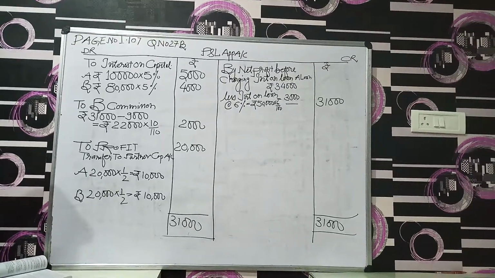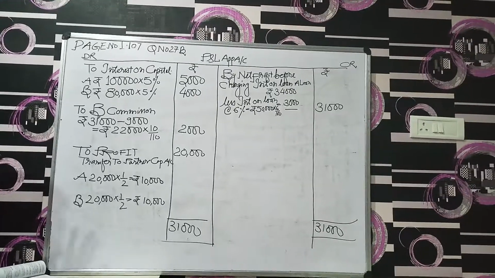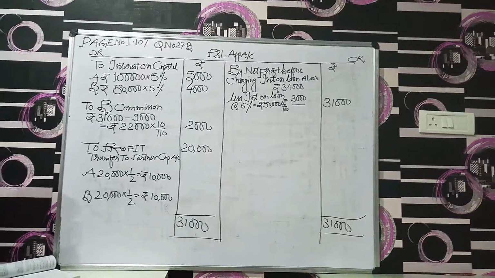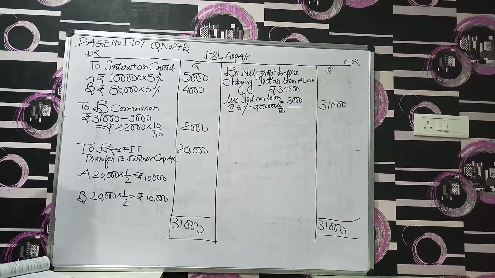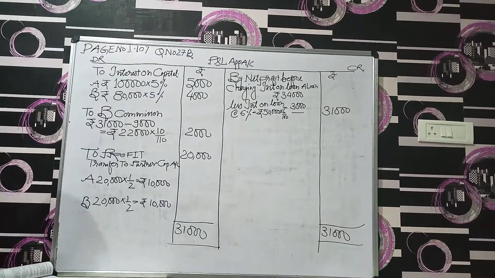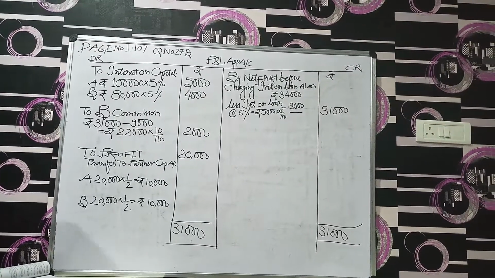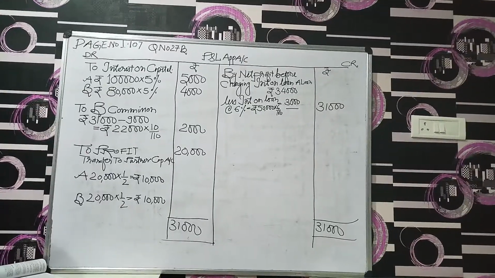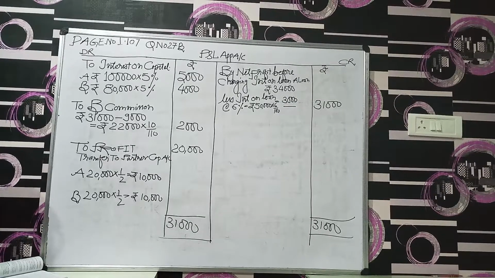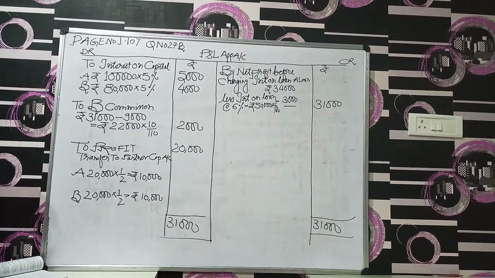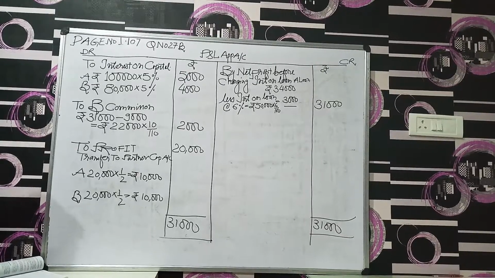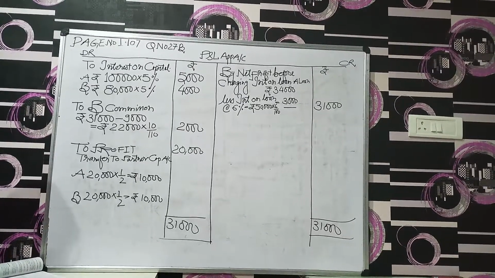So from this profit, first we have to deduct interest on loan and advances given by A to the firm. But again the deed is silent regarding the interest, so we have to apply the provisions applicable in the absence of a partnership deed. So it would be 6% per annum.